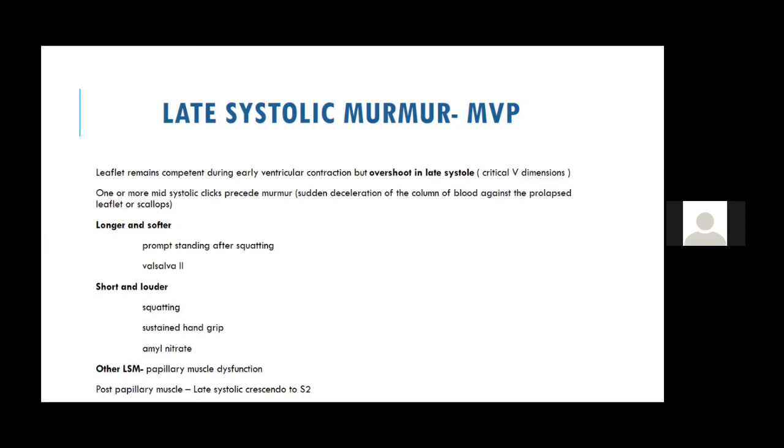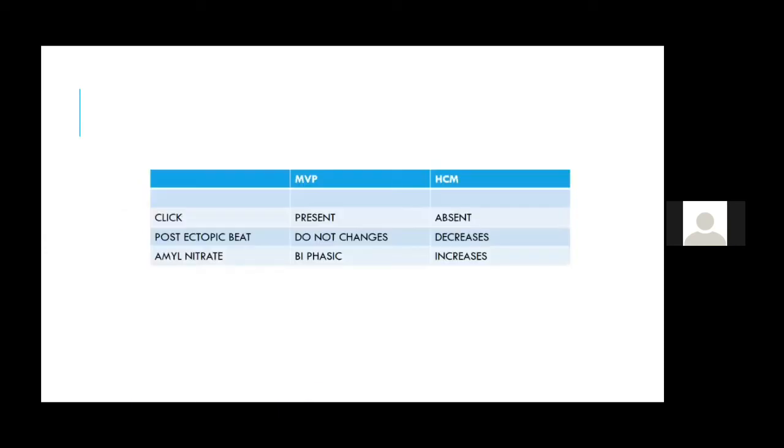There are more causes of a late systolic murmur: tricuspid valve prolapse and papillary muscle dysfunction. A papillary muscle dysfunction can even cause a late systolic murmur like mitral valve prolapse and tricuspid valve prolapse. As I told you, most of the things of HCM and MVP go hand in hand.